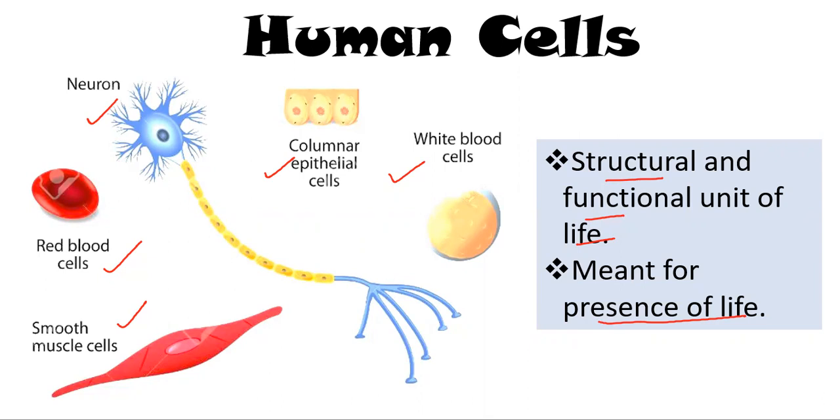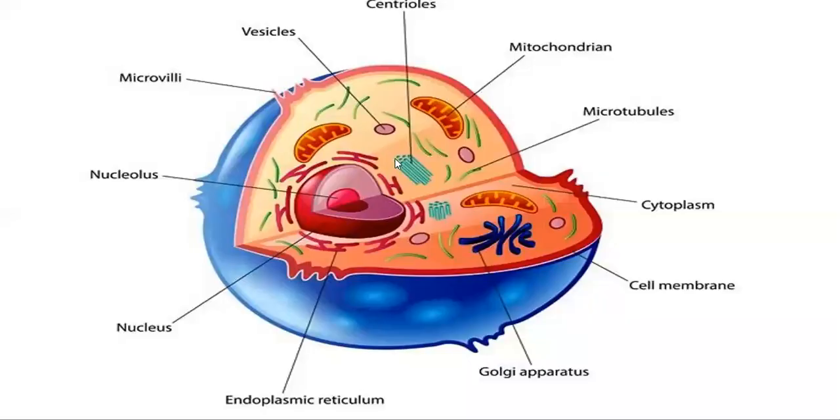Also, the key point is that it is the smallest unit of body organization which is capable of self-reproduction. So cells are very much capable of reproduction. Coming to their structure, every cell, whether they are playing the same function or different functions, must have some standard structure, and the standard structure looks like this.